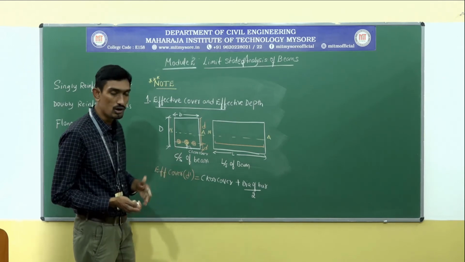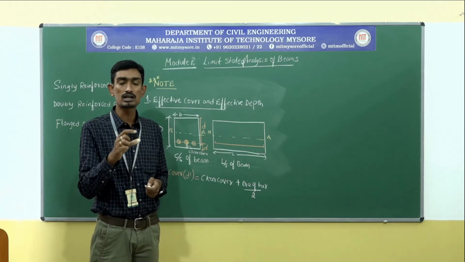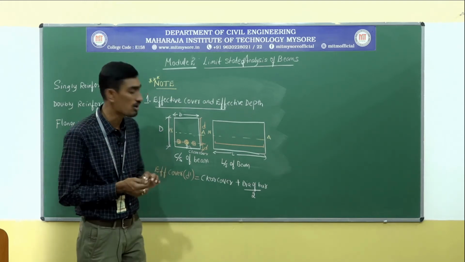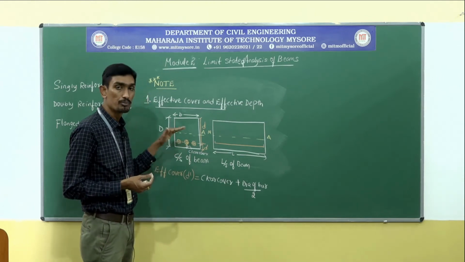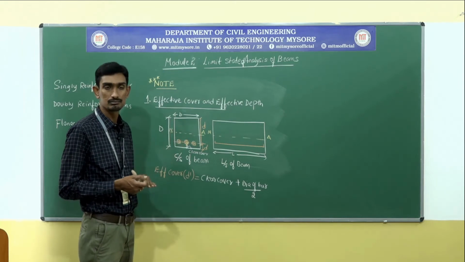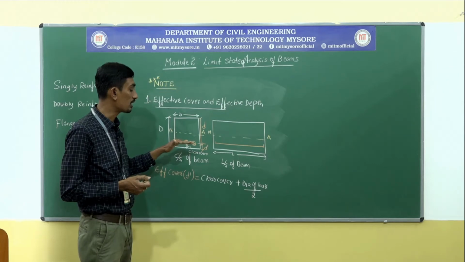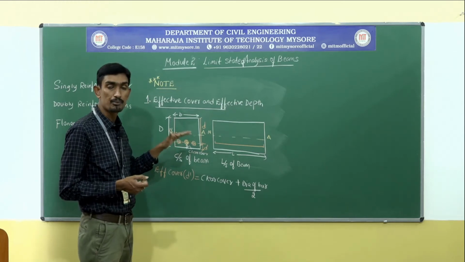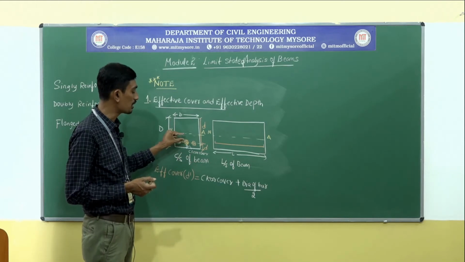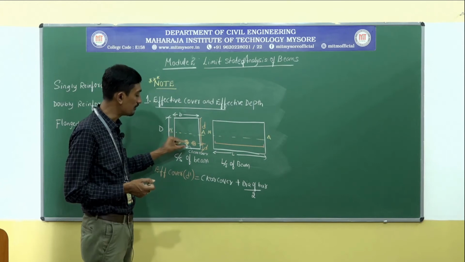And you already know why this cover has been provided. Cover blocks are provided inside the concrete element to protect the reinforcing steel from corrosion, because the steel will be very prone to corrosion. In order to protect this rebar, we provide this cover.